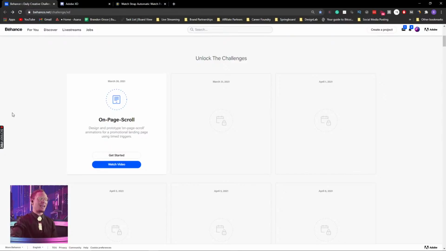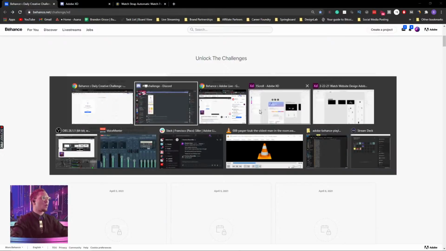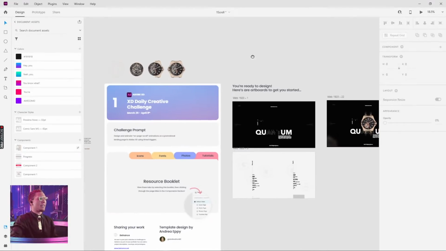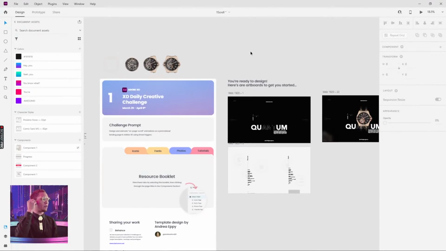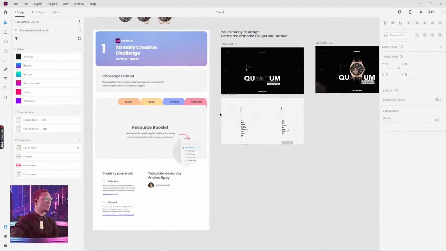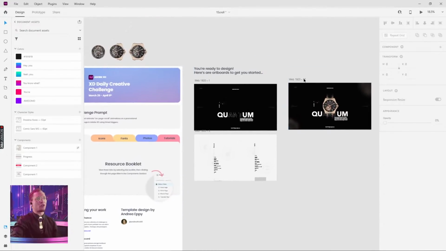Yes, we don't want the ban hammer, guys. If you want to get started and join and get the starter file, just hit get started here and you will get what appears to be this one, but a cleaner version of what we see in front of us right now. You'll get a beautiful one sheet. What the challenge prompt is, there'll be a couple things that are missing. You notice I have a couple filled out things. We couldn't give you all the assets because legal things.